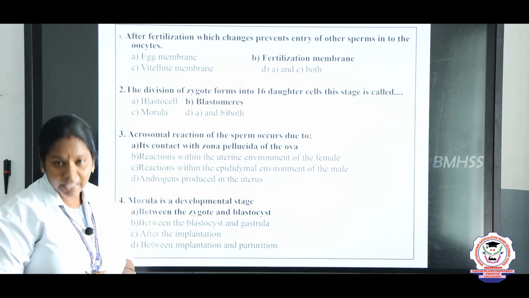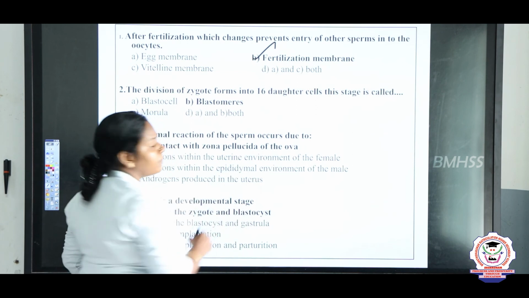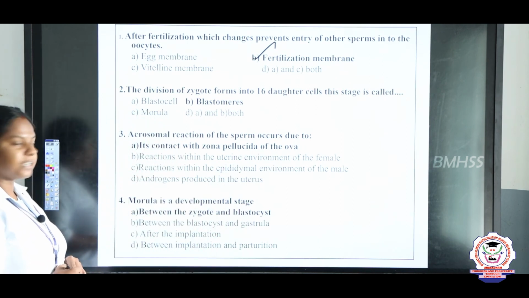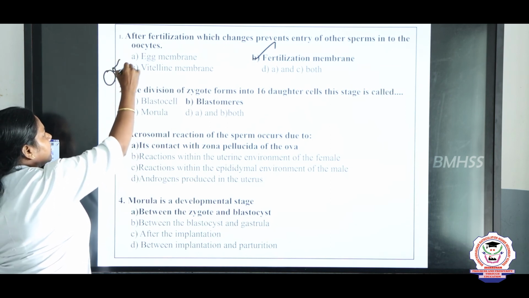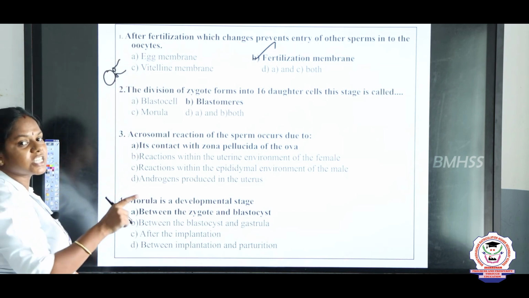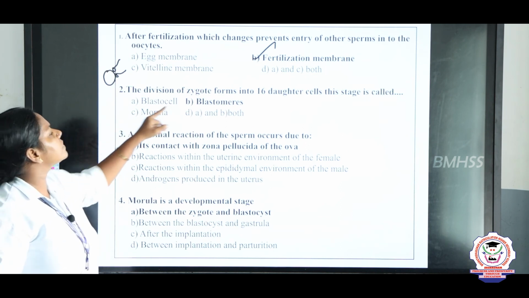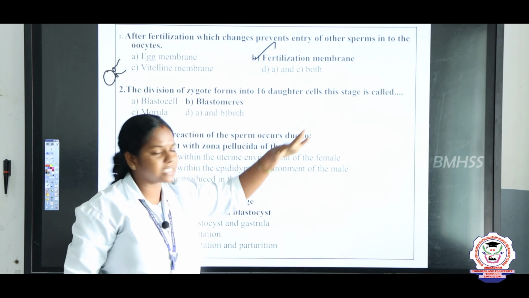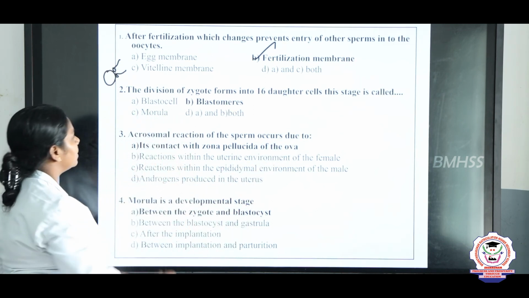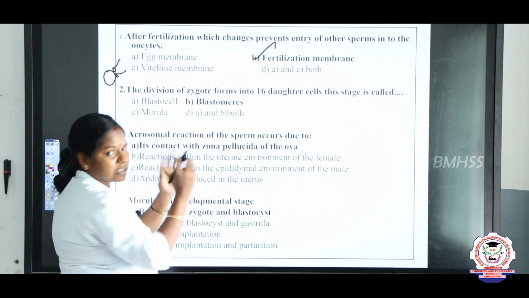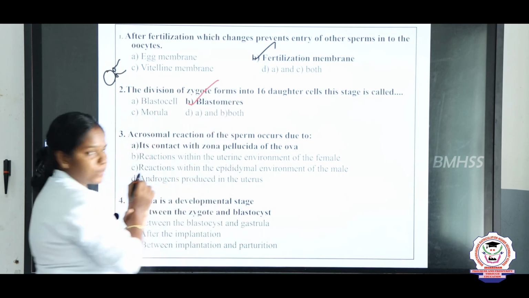Yes? Yeah, very good. Fertilization membrane. The fertilization membrane prevents the entry. If the egg is here, many sperms approach, but after the entry of one sperm, what is formed? Fertilization membrane. Yes, very good. Next, the division of zygote forms a 16 cell stage. At the 16 cell stage, what are the daughter cells called? Very good, Kalai. What is the answer? That structure we call as morula, but individual cells we call as blastomeres.